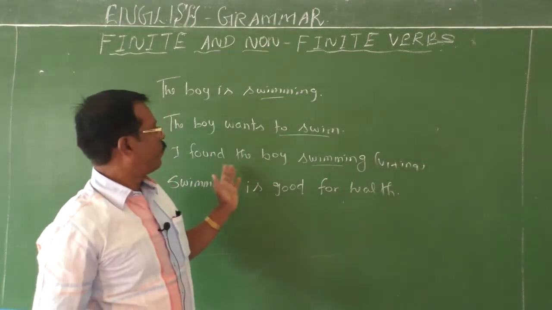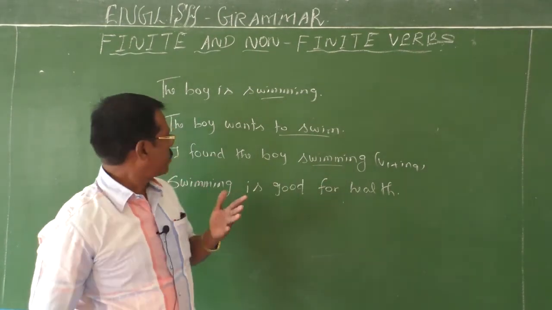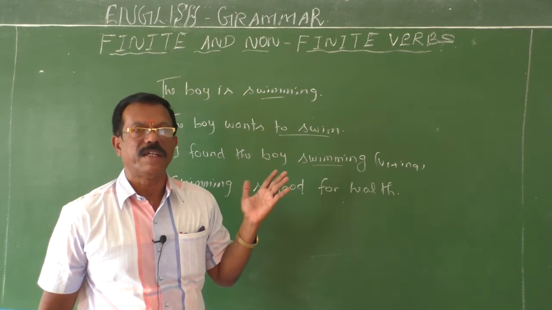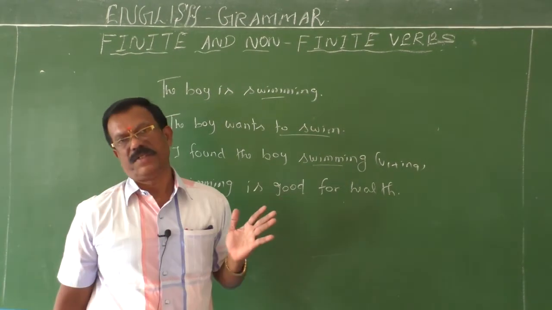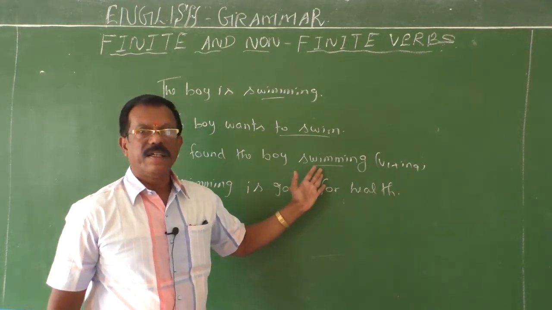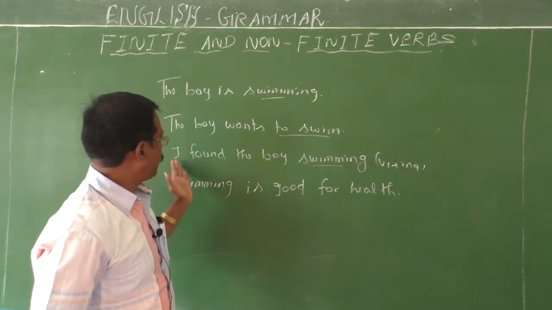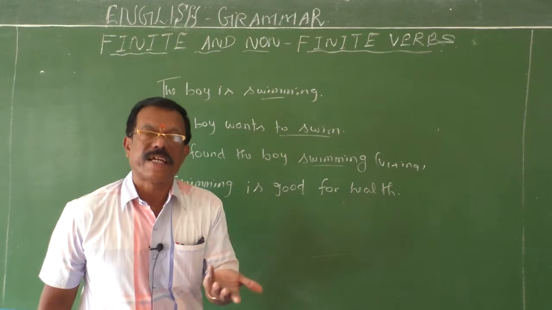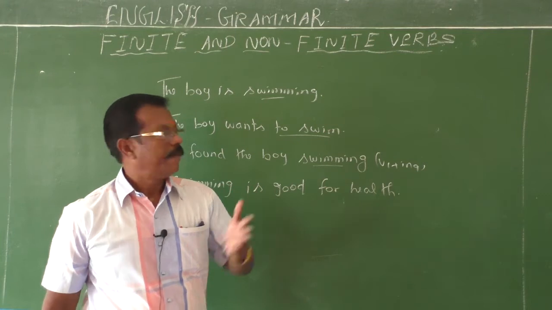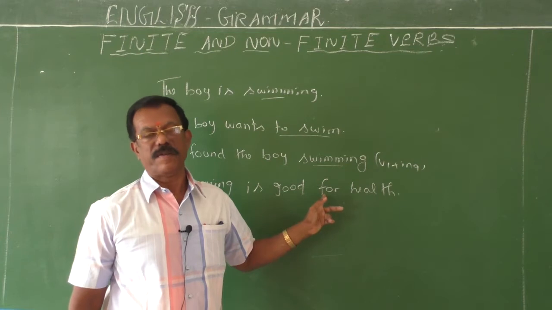So I found the boy swimming. Here it has no one-to-one subject. It has no relation. Here the boy is not the subject. Don't misunderstand, children. Don't get confused. The boy is an object. Okay, fine. So the verb swimming, verb plus ing, is a gerund. It's a non-finite verb. Whether the subject is I, first person, the second person, or the third person, singular or plural, the verb does not change in its form because they are non-finite verbs.